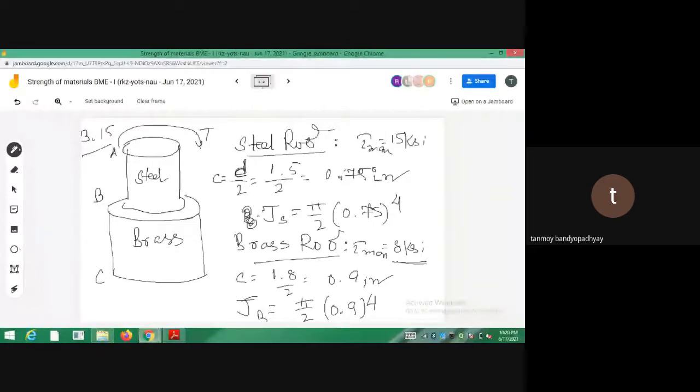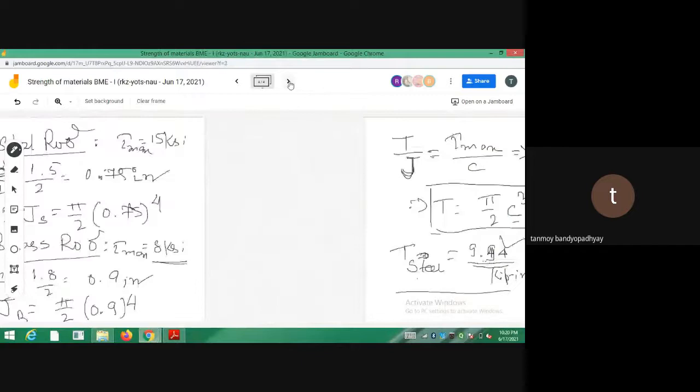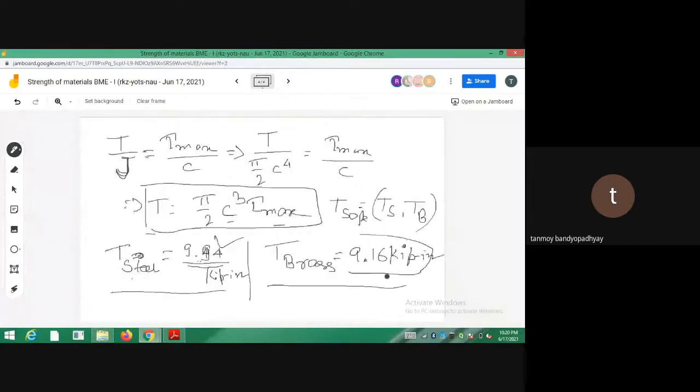So when you go for design problems, there we do this sort of back calculations. Suppose I get two values. Generally, as a thumb rule, I take the minimum value. But what if I take the maximum value? You take this value. So this is for steel. Steel will be safe.